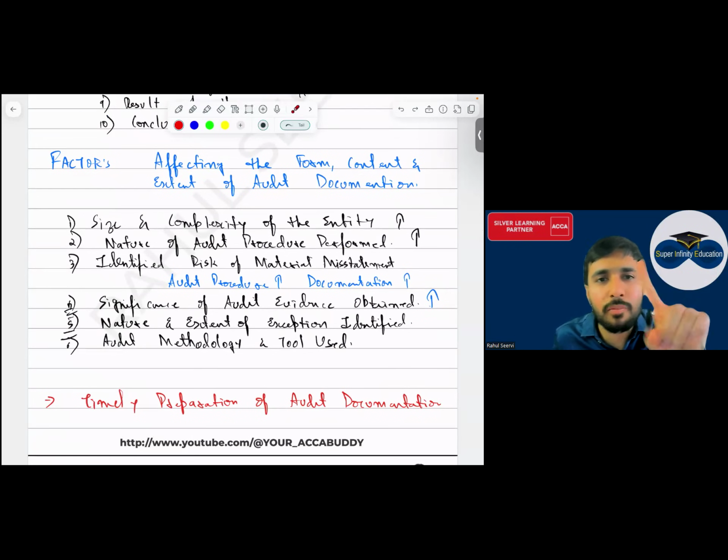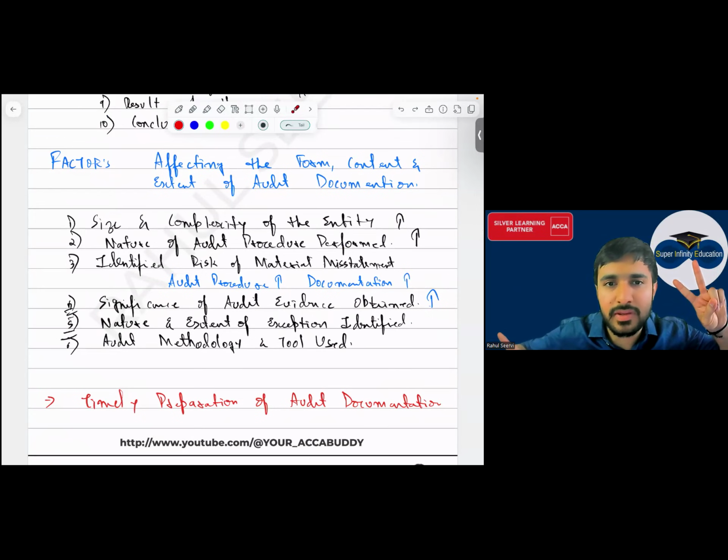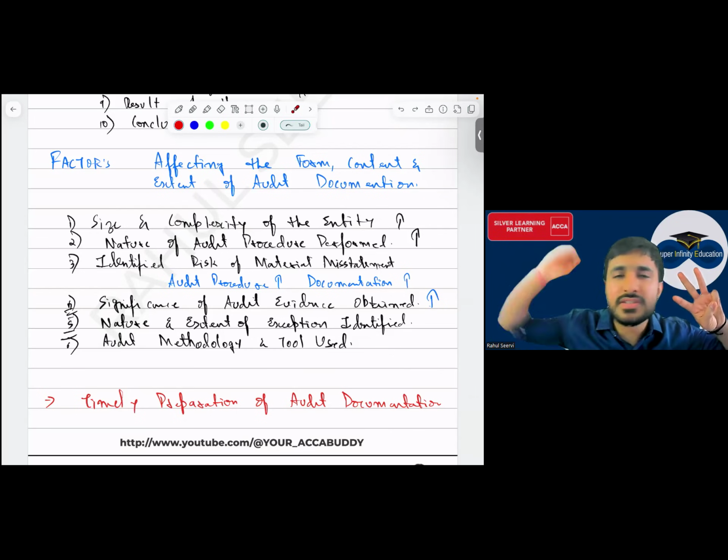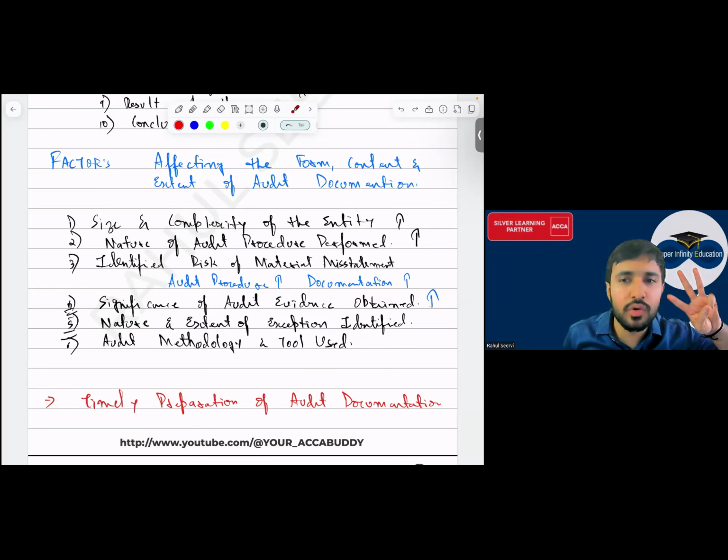Depends on the size and the complexity of the business. Nature of the audit procedure. Sir ज्यादा procedure हमने perform किया, बार बार check कर रहे, multiple angles से check कर रहे, तो your audit documentation will be more. Sir material misstatement is more, audit documentation will be more. Sir significance of auditors, audit evidence. Sir बहुत सारा audit evidence है, audit evidence ज्यादा है तो documentation भी ज्यादा बनेगा.